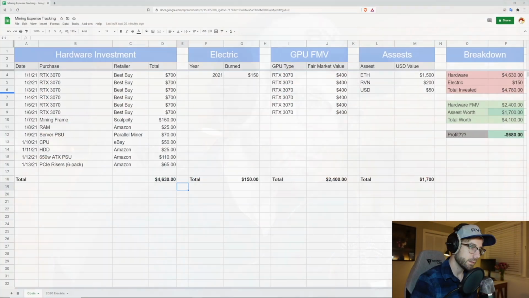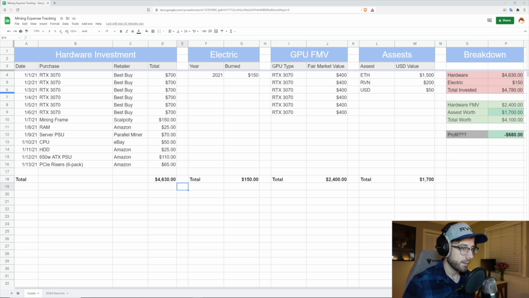So I'm going to switch over here and you're going to look at my spreadsheet that I used to track all my mining expenses. This is not my mining expenses, but I have used this exact sheet and it has all my detail going back to when I first started mining many years ago. So it's worked really well for me for a few things.